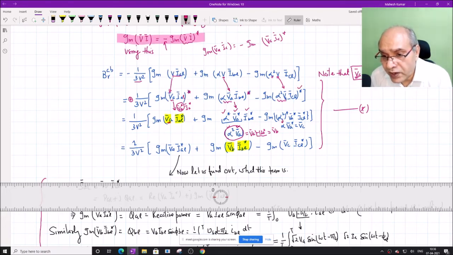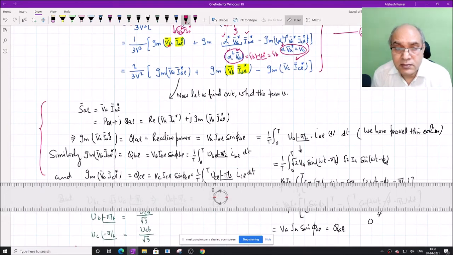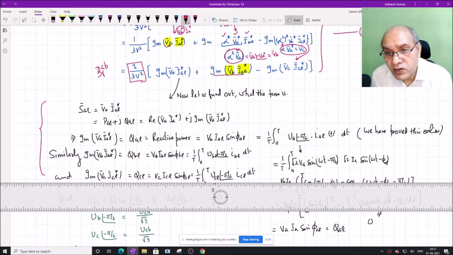So alpha into VA is nothing but VC, and hence this expression becomes VC into ICL conjugate. So finally we get the first term, that B gamma AB is equal to 1 by 3V square into imaginary of VA into IAL conjugate plus imaginary of VB into IBL conjugate minus imaginary of VC into ICL conjugate.